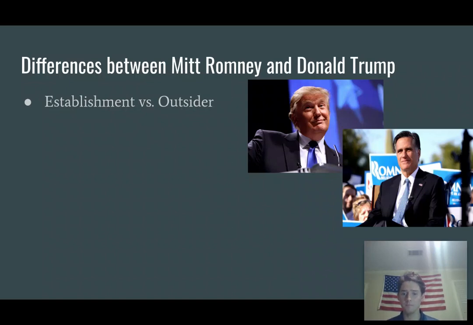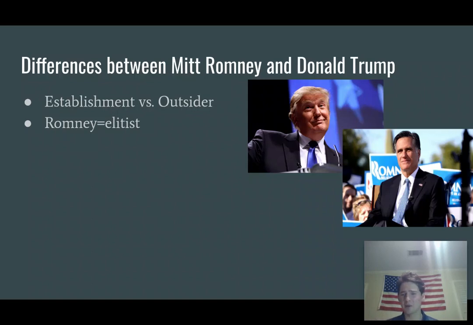And I think in 2016, there was a lot of energy that came with this outsider status that Donald Trump used to his advantage. And a lot of people perceived Mitt Romney as an out-of-touch elite politician. A lot of people just didn't feel like they could relate to someone like Mitt Romney. I mean, people thought, oh, it's kind of weird that he's a Mormon. Like, we don't really know how we feel about Mormons.